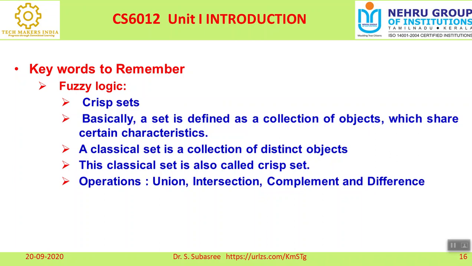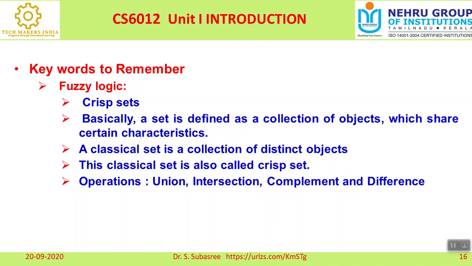Different types of operations we can perform with a classical set or crisp set. You know very well that you can perform union. So I am declaring A is one set and it consists of 1, 2, 3, 4, and B is another set consisting of 5, 6. When you apply the union operation, the set C is nothing but 1, 2, 3, 4, 5, 6. That is a union.